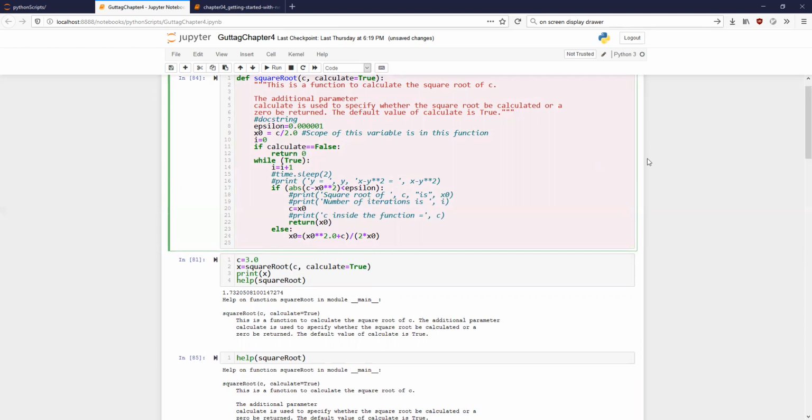So this might be helpful if you are collaborating with many people. It might be helpful to include this in the beginning. Obviously comments are helpful, but comments are not visible once you are running the program or using it elsewhere. With comments, you have to go into the code and look at it, whereas this docstring is available even when you're running the program. You can use it anytime. So that is the benefit of including a docstring in your definition of a function.